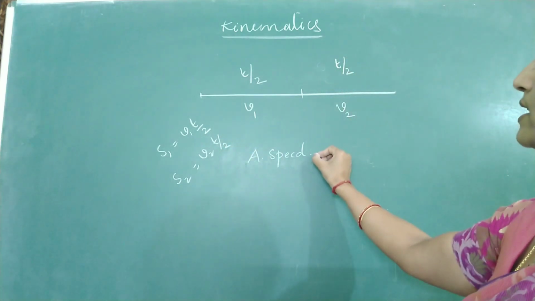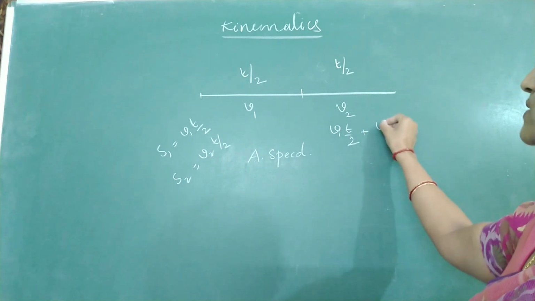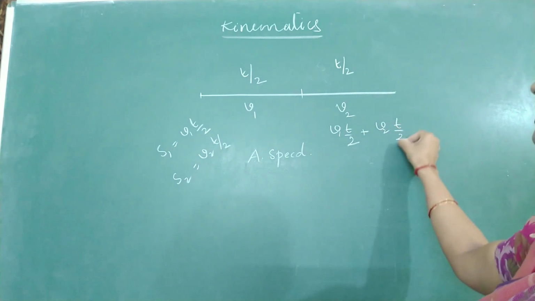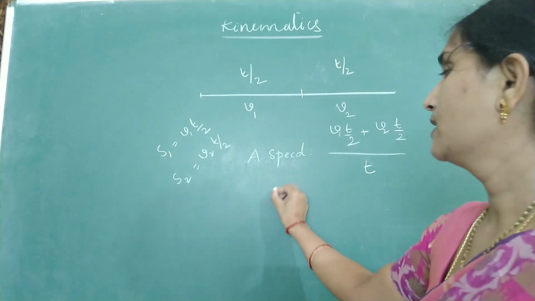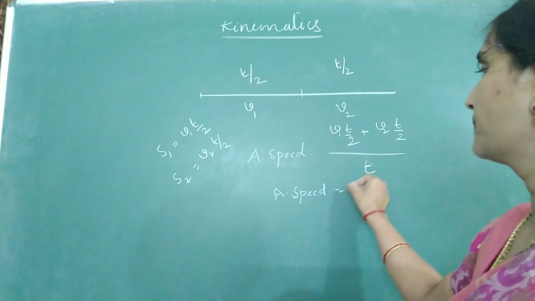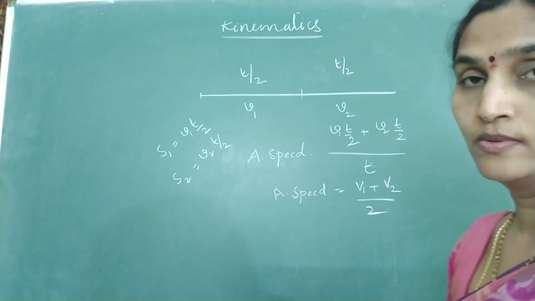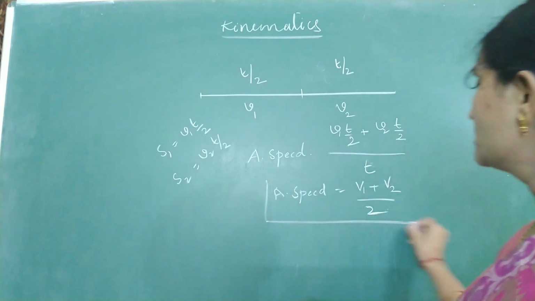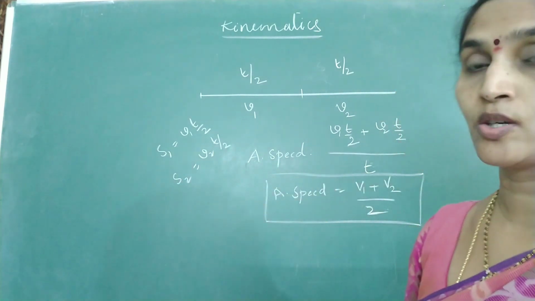So what should be the total distance then? V1 into T by 2 plus V2 into T by 2 divided by total time, which is T. Simplify. Average speed, if time interval is half, is V1 plus V2 divided by 2. So whenever time interval is half, average speed becomes V1 plus V2 by 2.